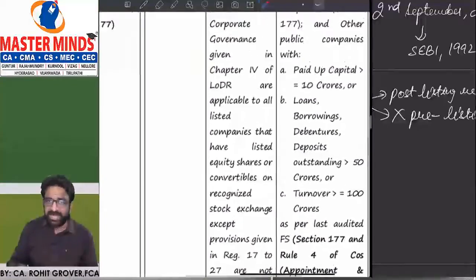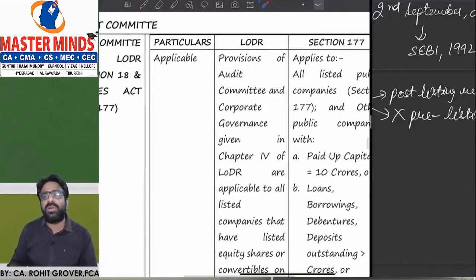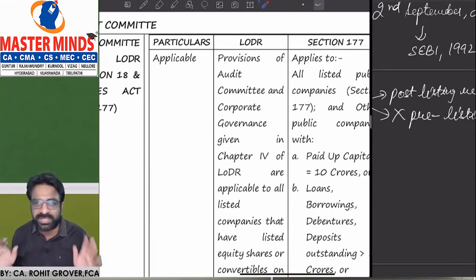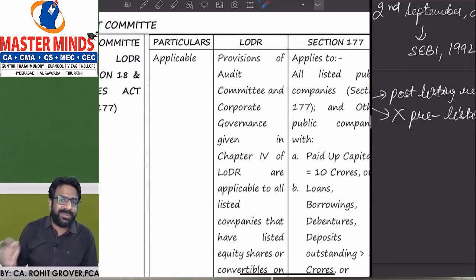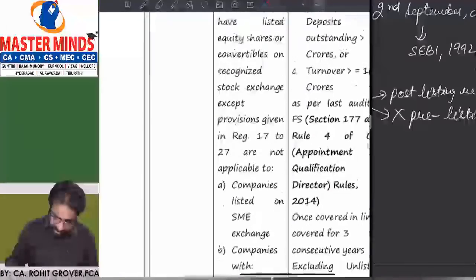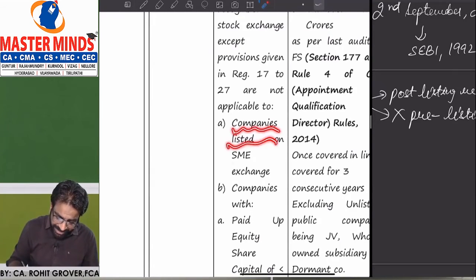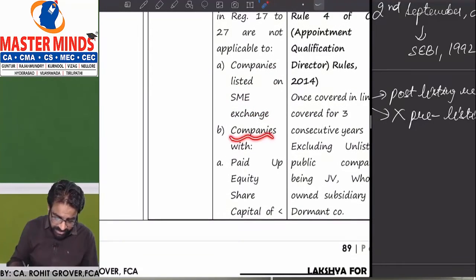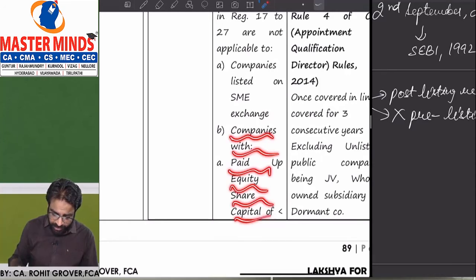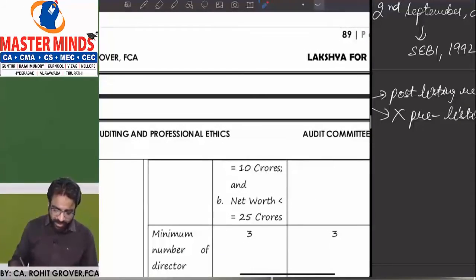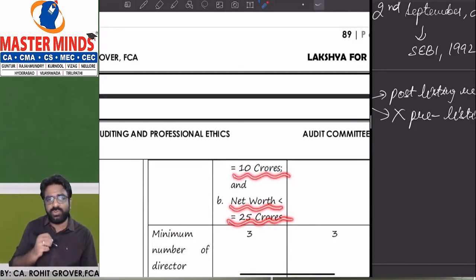LODR audit committee is applicable to whom? LODR audit committee is applicable to all the listed entities. But LODR audit committee is not applicable to whom? It is not applicable to those companies which are listed on what? SME exchange, and it is also not applicable to those companies with a paid up equity share capital of less than or equal to 10 crores, or the net worth is less than or equal to 25 crores.